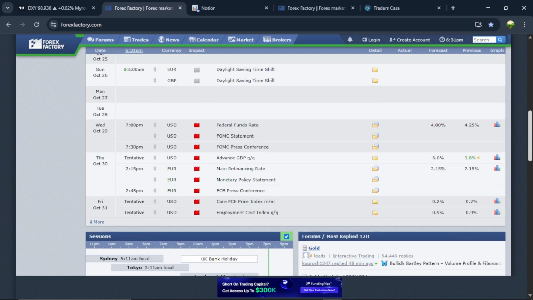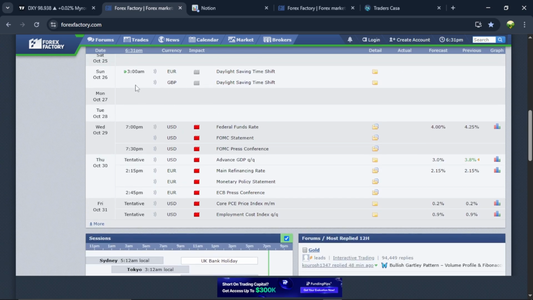So for the new week, what are we expecting? Monday there's no news. Tuesday there's no news. Wednesday we have news on USD FOMC. So FOMC will be the main news event for the week. And Thursday we have news on USD and on Euro. And Friday we also have news on USD.